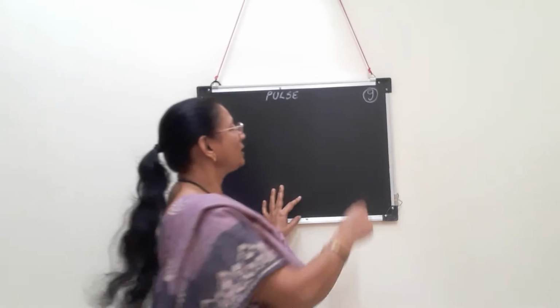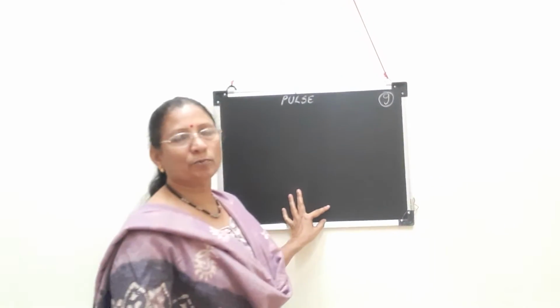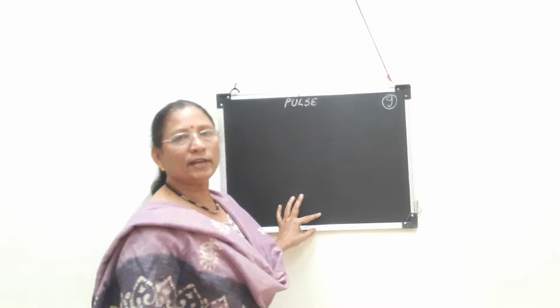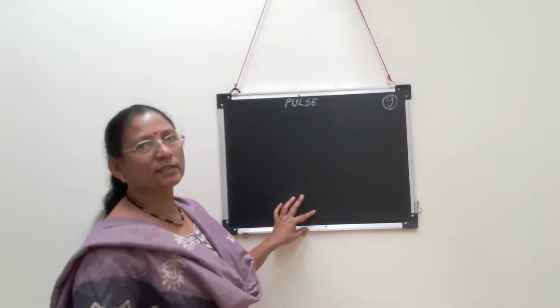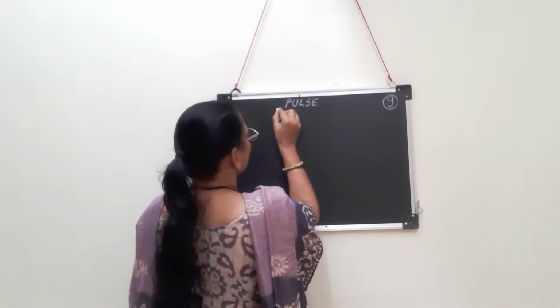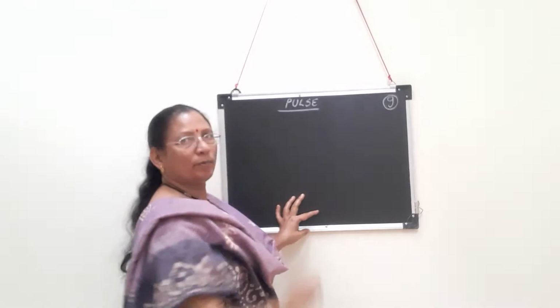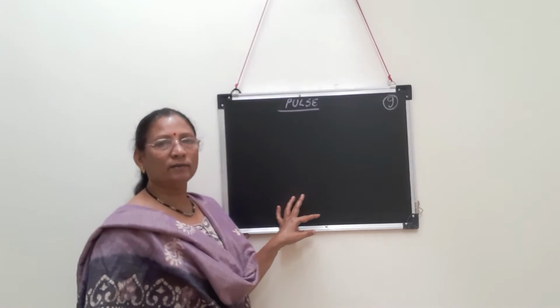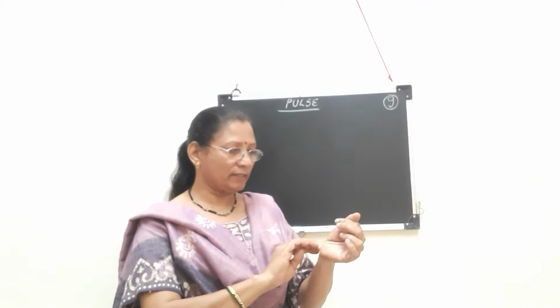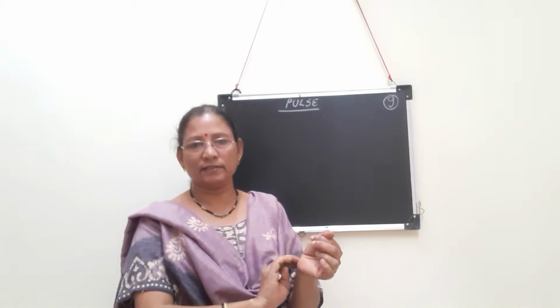Say this is lecture number 9 from the topic transportation. We are going to study about pulse. Before that we have studied about the blood vessels like artery, vein and capillaries. Now this pulse means what? The word pulse, many times you have heard. Generally pulse is measured from this area which is called the radial blood vessel.